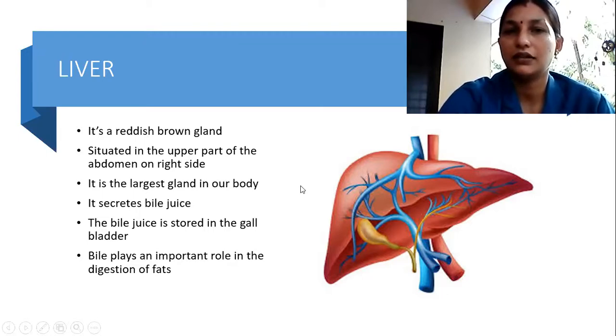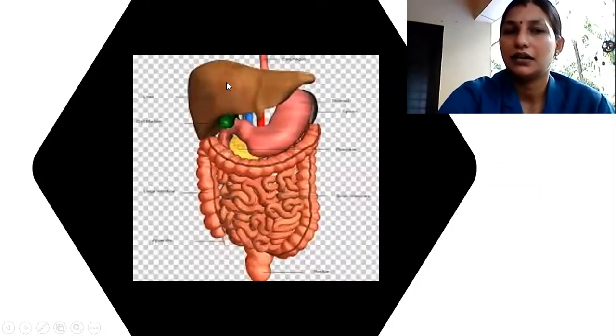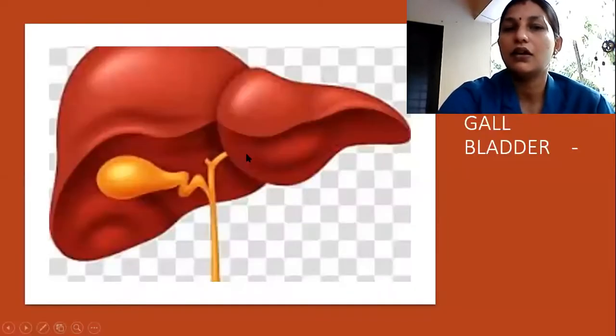Okay, so you can see this is the pancreas, and sorry, this is the liver, and this is the stomach. Okay, then this is the small intestine. That's what you are seeing, correct? Now this is the gallbladder. Okay, the small yellowish type organ, you can see it's the gallbladder. Okay, so the secretion from this liver, that is bile, it is stored in the gallbladder, right?